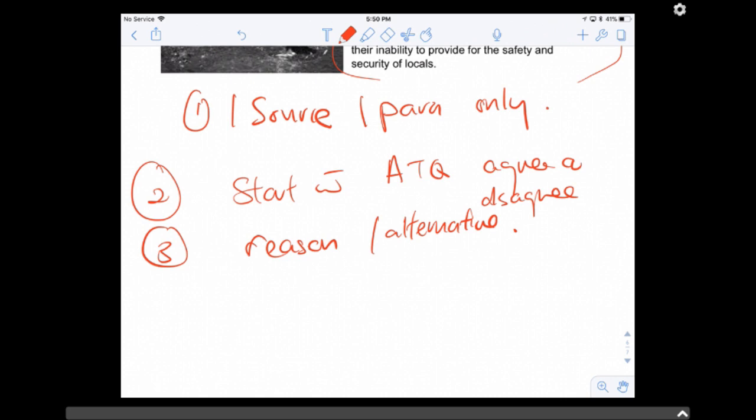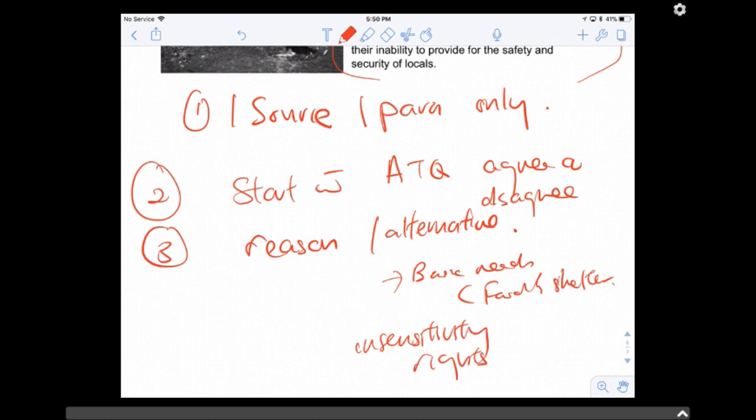And the thing about this chapter is whether it is about basic needs like food and shelter, or is it talking about insensitivity, especially to the rights, failure to provide for the rights?